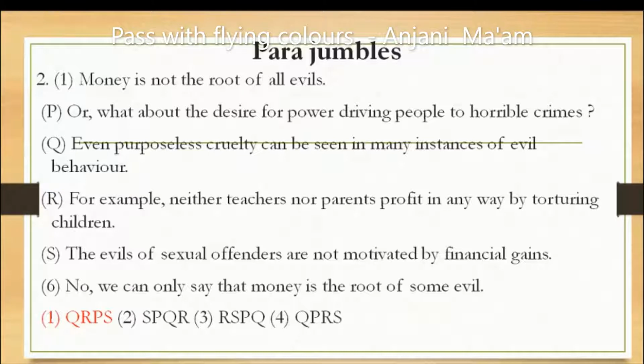So first of all, which can be the second sentence? The first is saying money is not the root of all evils. "Even purposelessly, cruelty can be seen in many instances of evil behavior." Here is a clue that money is not the root. Even cruelty can be seen in many instances of evil behavior where there is no purpose. So this is the second sentence.